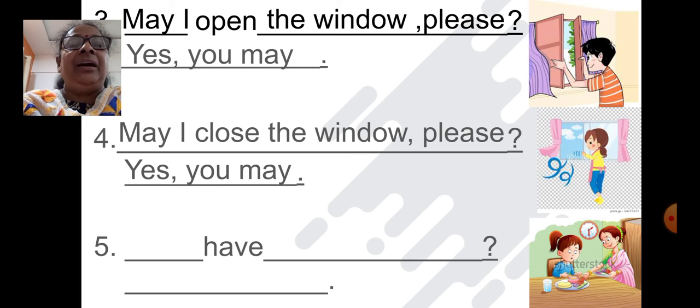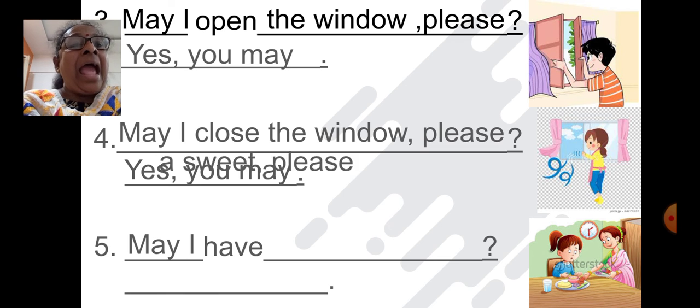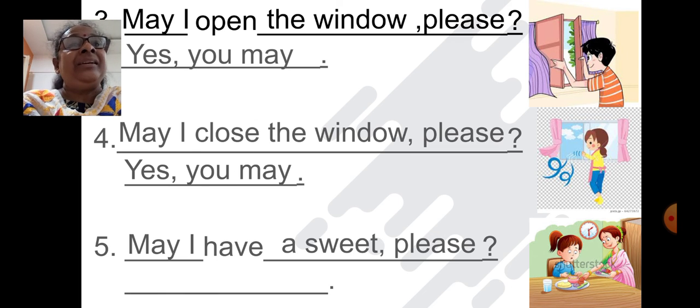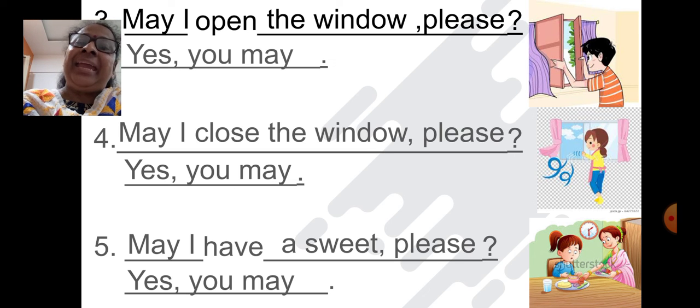What is his mother giving the girl? She's giving her a sweet, okay? What is the girl asking for permission? May I have a sweet please? She's asking her mother, may I have a sweet please? Mother is saying, yes, you may. Okay, children? Finished? Understood? Okay. Shall we go to the next slide?